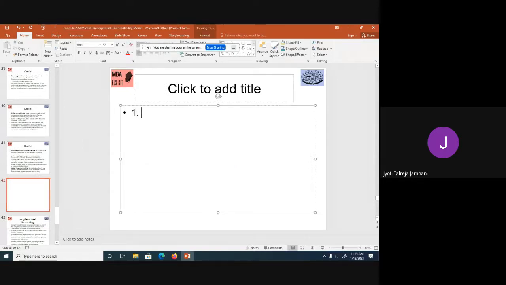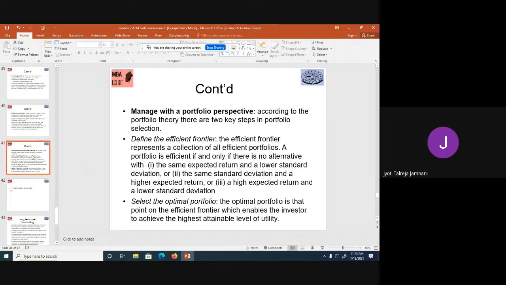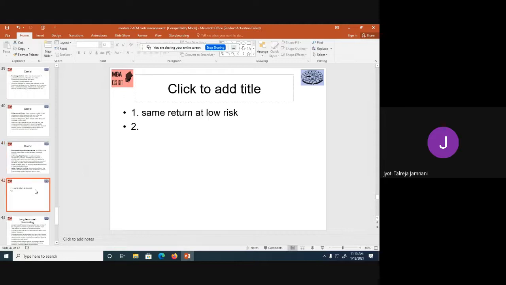First, same return at low risk. Second one is same risk and higher return.